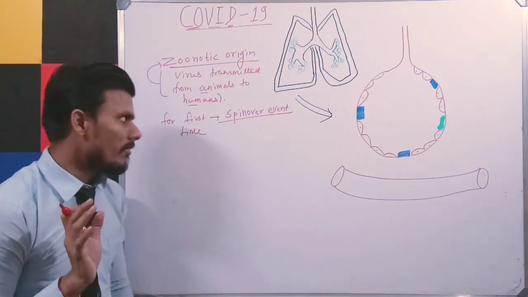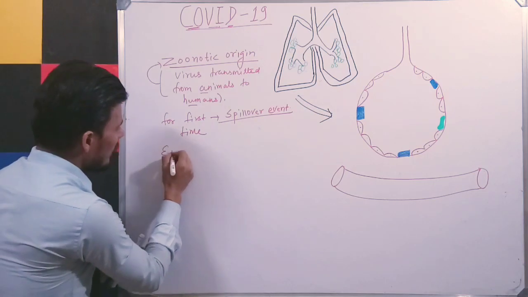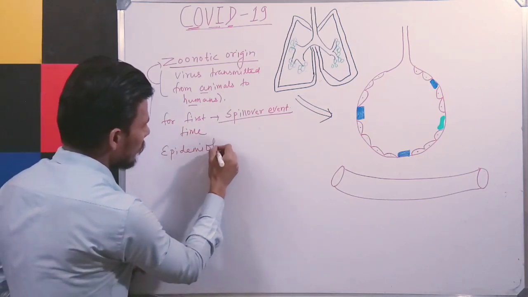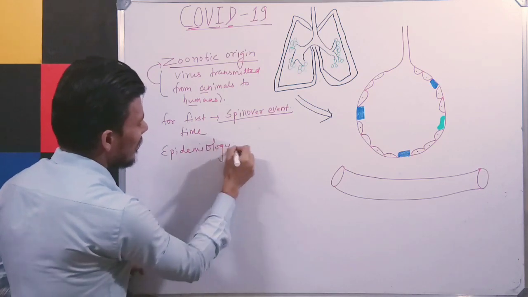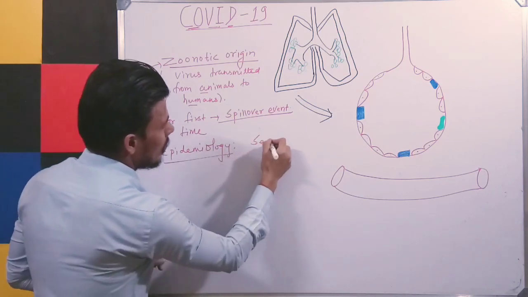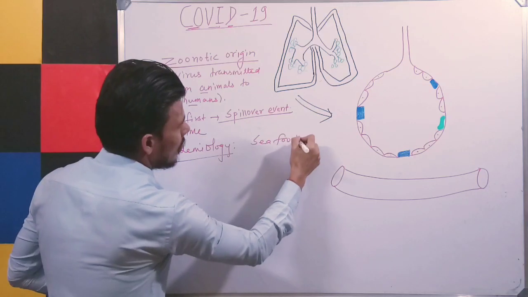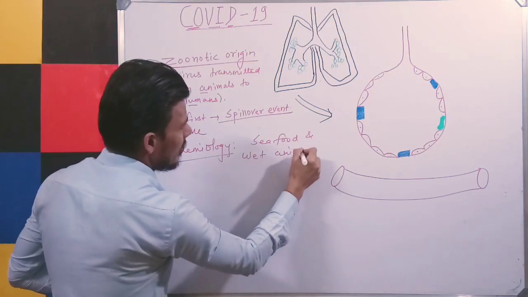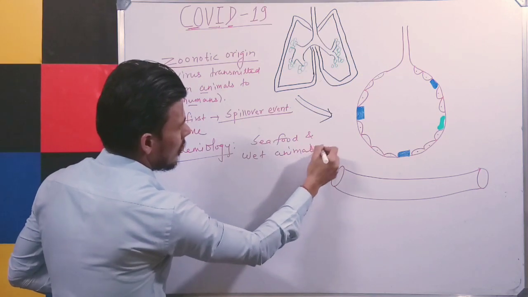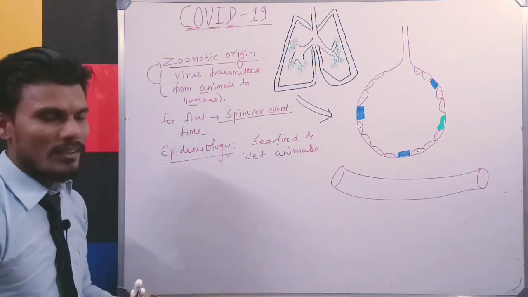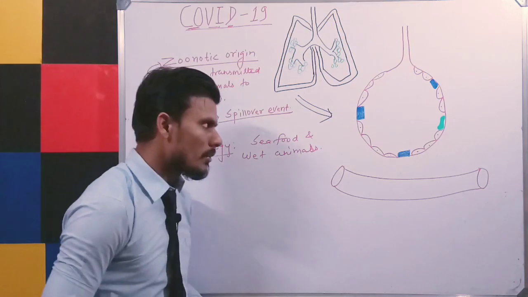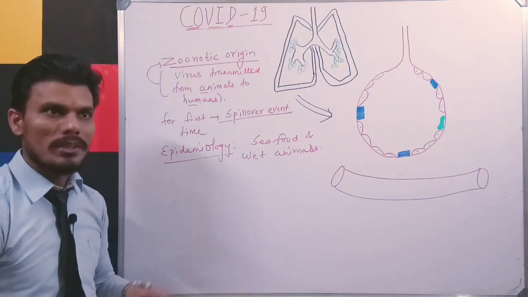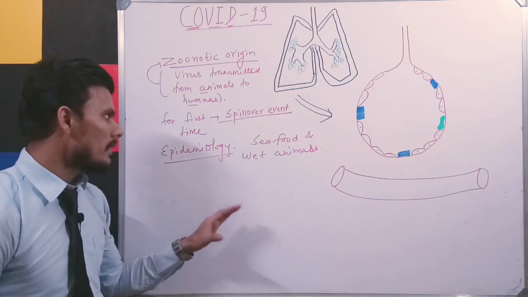Now if you look at the epidemiology, you know that it is linked with seafood and wet animals of Wuhan city. As I told you earlier, the first case of this virus was reported in Wuhan city of China.